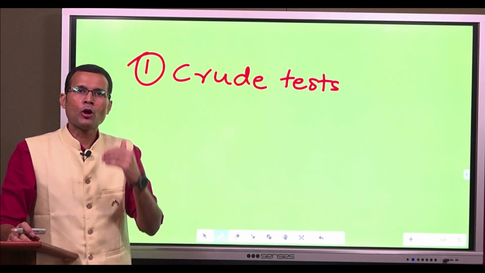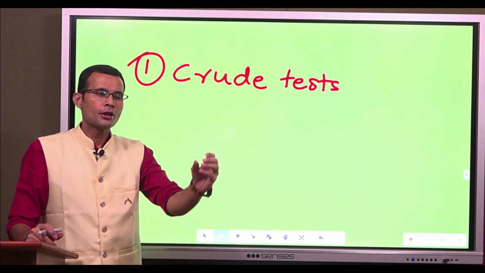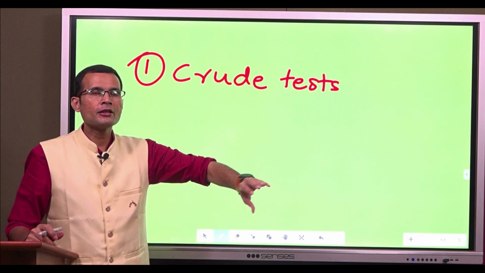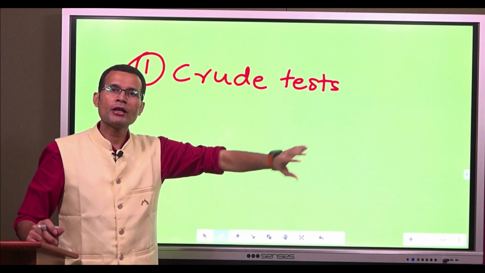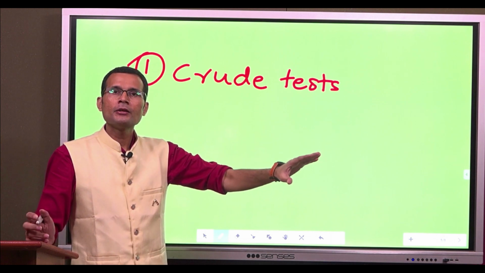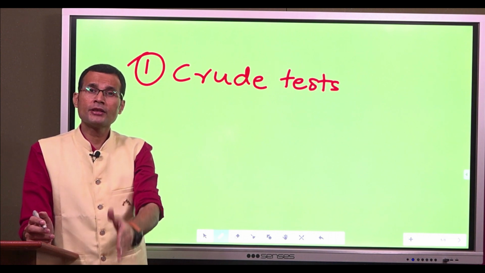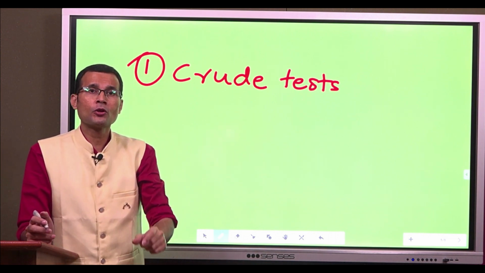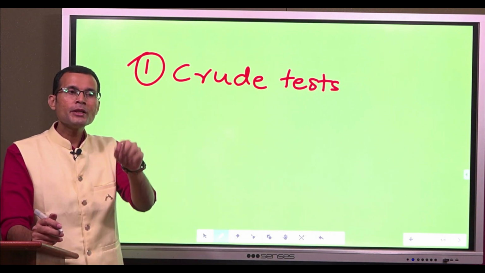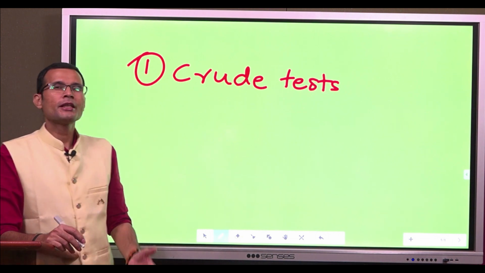The subject and the observer will be seated in a quiet room, and there will be a ticking clock held equidistant between the two, and then that ticking clock will be taken farther and farther away from both the subject and the observer. And at one point, if the subject says, I have stopped hearing the ticking of that clock, but the observer is still able to hear that, that means there is some amount of hearing loss with the subject. So that's a very crude method.